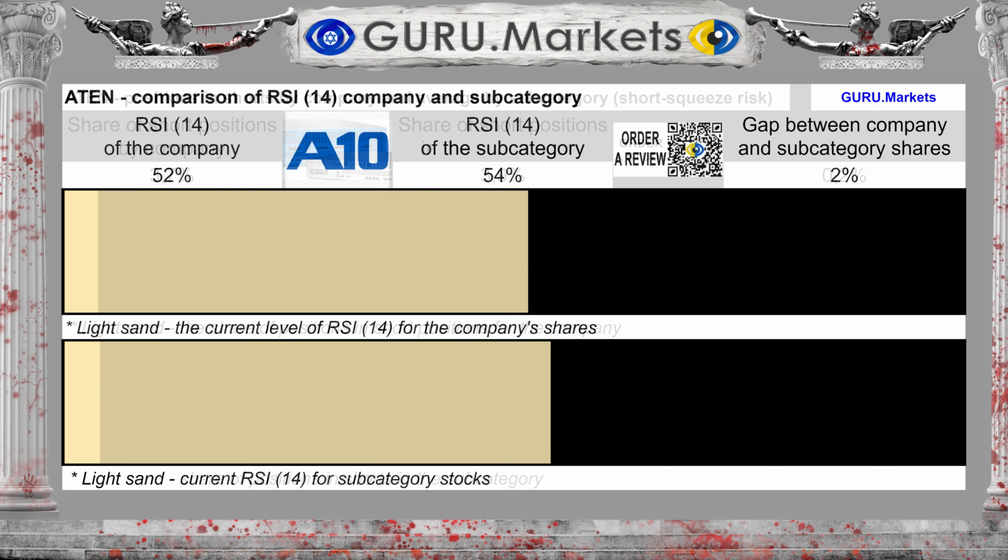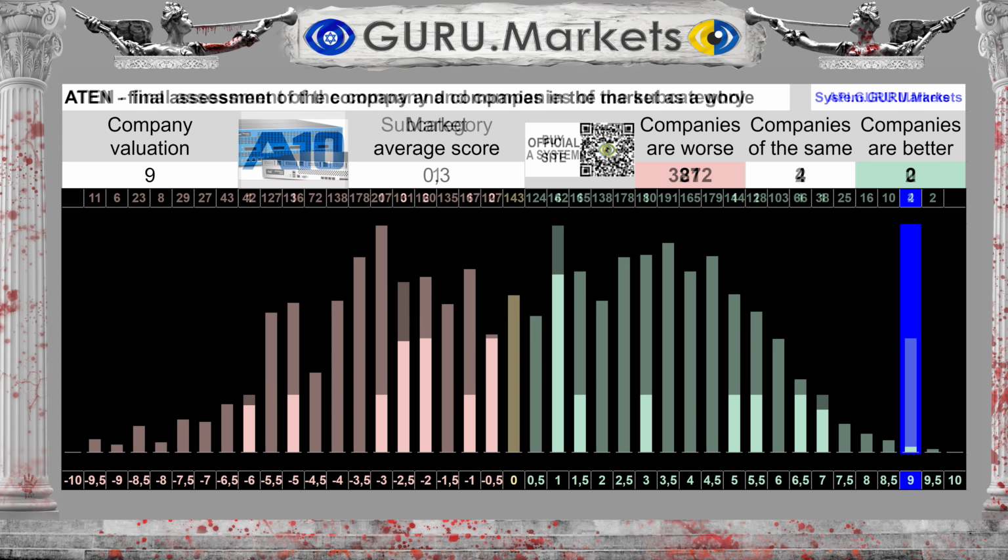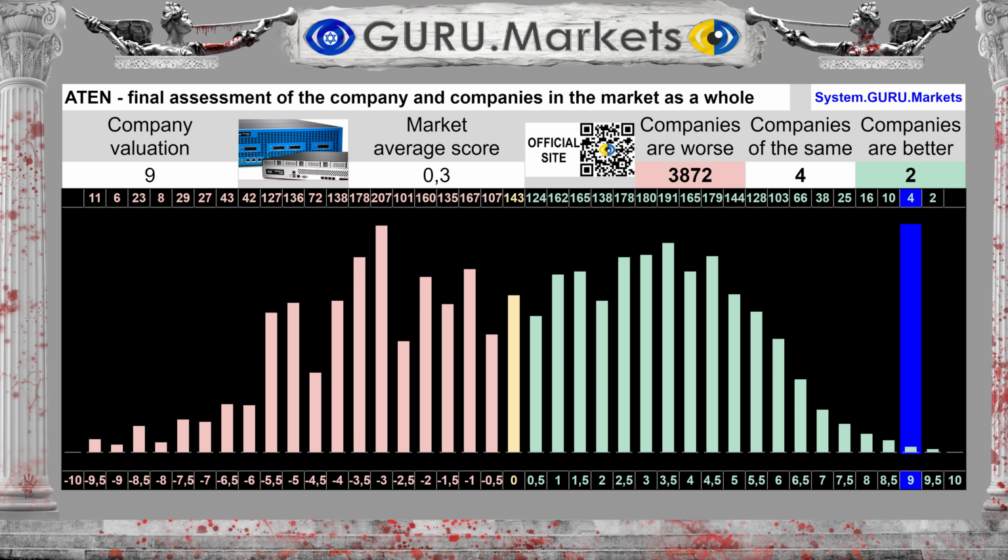The overall result is 9 out of 10 points. The average total for the subcategory is 1 point. If you look broadly, within the stock market as a whole, we will see that the average result for the US stock market as a whole is 0.3 points, against a 9-point rating for the company A10 Networks Inc.